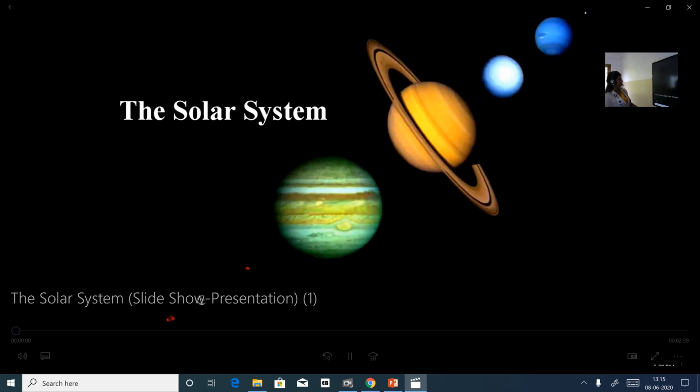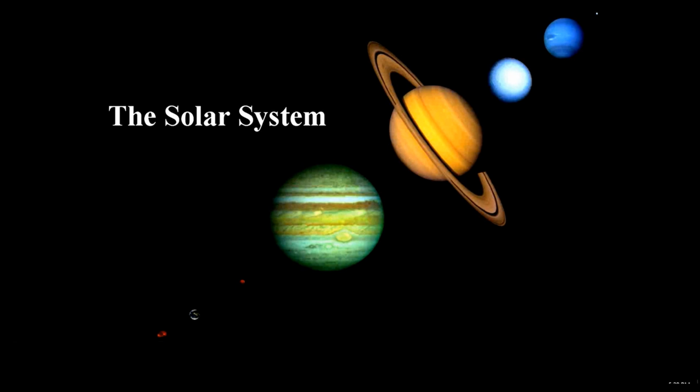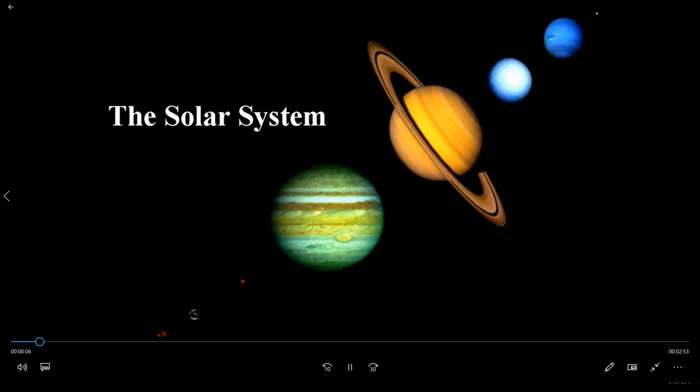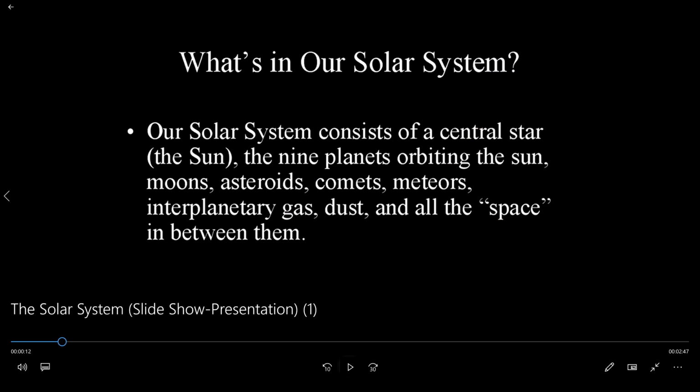Next is the solar system. Yes, you can see the image of the solar system. What are the things in our solar system? Our solar system consists of a central star called the Sun.